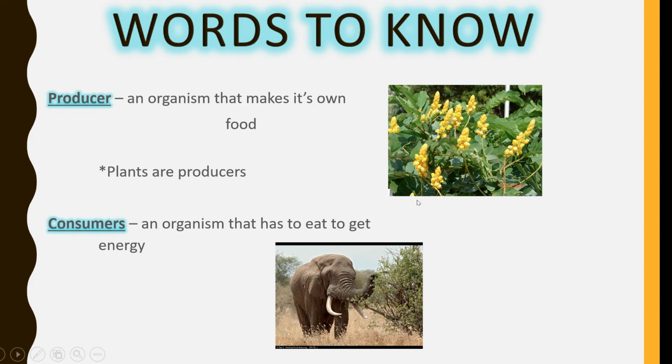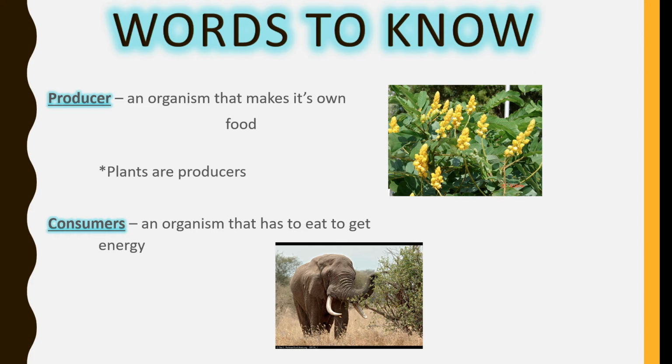So plants are producers. Elephants are consumers because elephants don't make their own food. They find other living things to eat. For example, elephants eat plants. So they don't produce, they just eat other living things so that they can live. Okay? Consumer, an organism that has to eat to get energy. So that they can have energy, they eat plants.